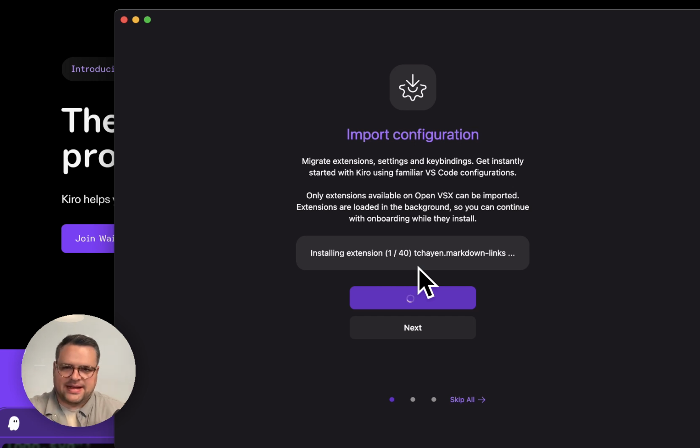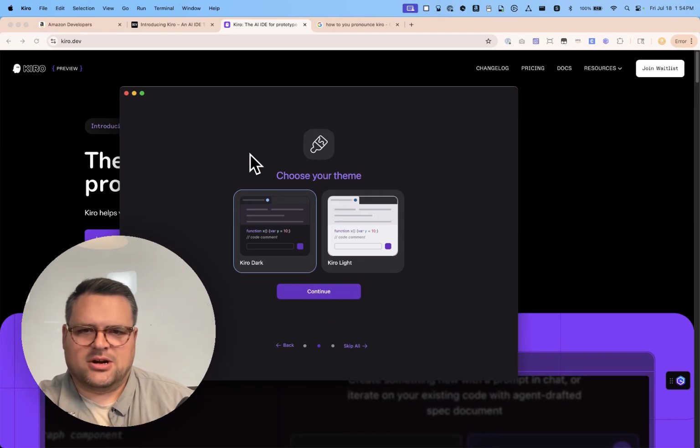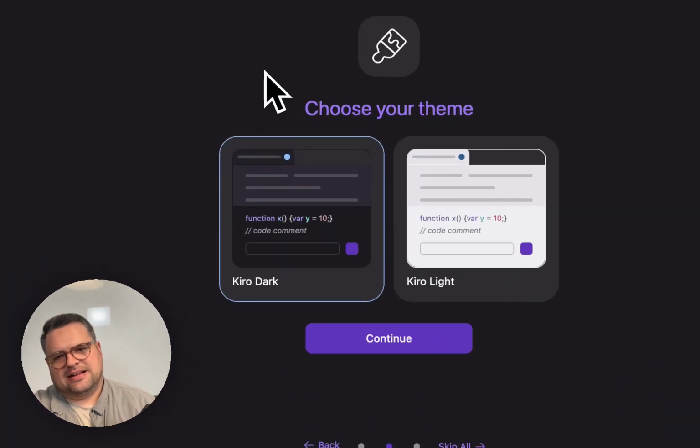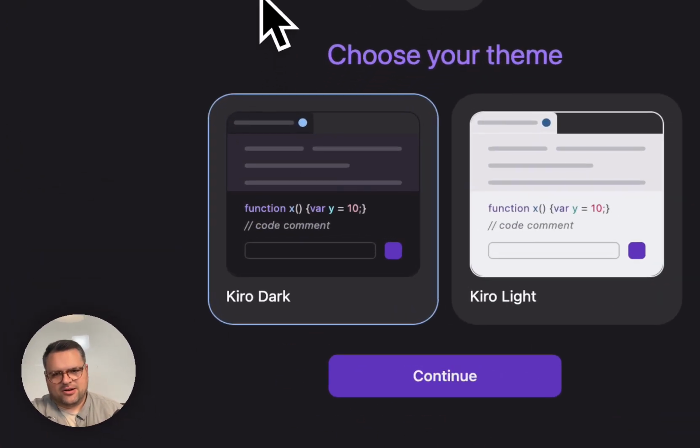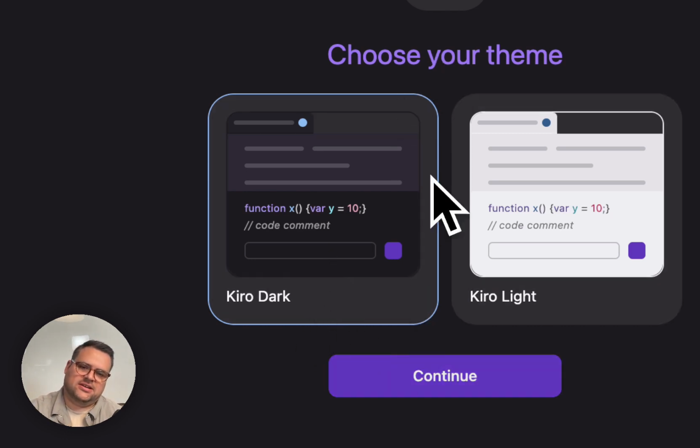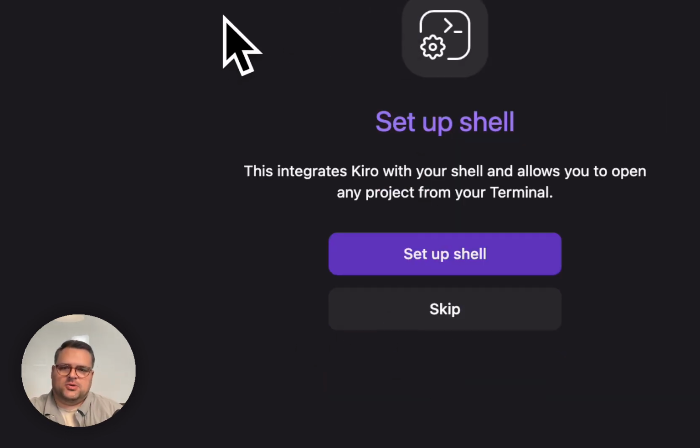My markdown formatting, my random C++ compiler. 40, that's a lot. Why do I have to wait? Do I want KIRO dark or KIRO light? Oh, I feel like whatever I pick, y'all are going to judge me, but my VS Code is dark, so let's go with KIRO dark. Do I want to set up shell?